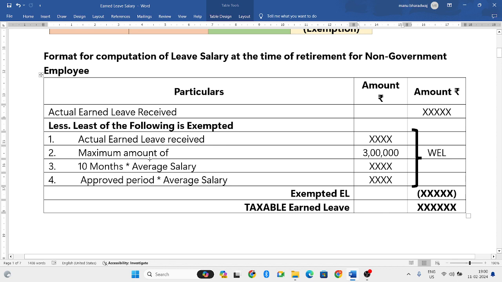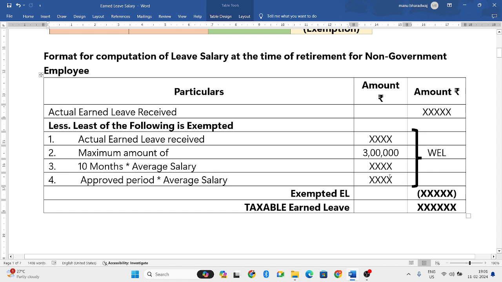The fourth exemption is approved period into average salary. We will find out the average salary for that approved period. What is that approved period? You will get to know once we solve the problem. Approved period is nothing but the balance leaves, so balance leaves into average salary.